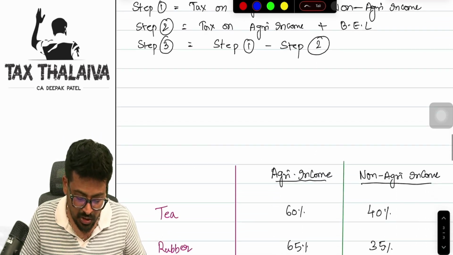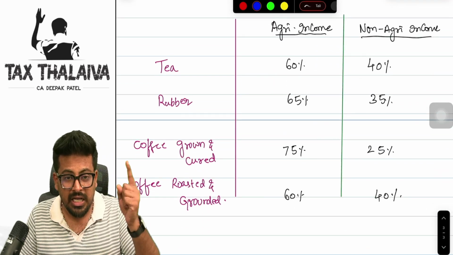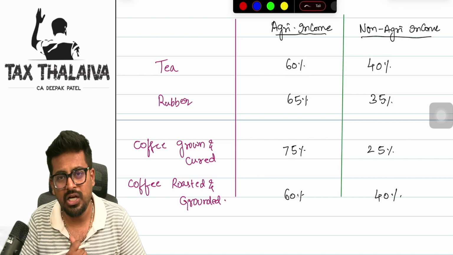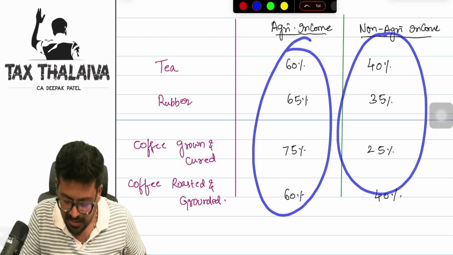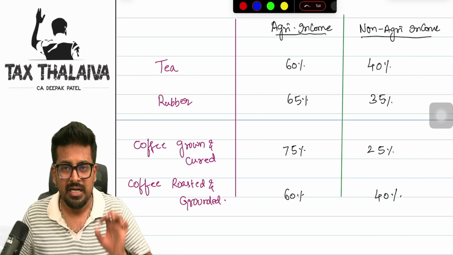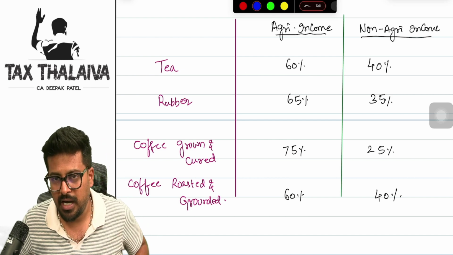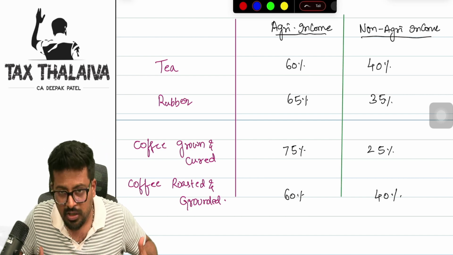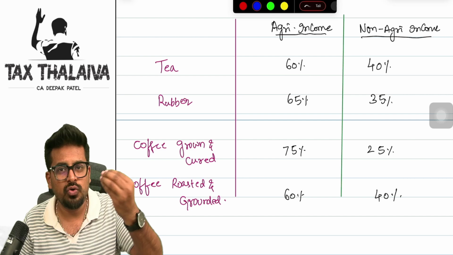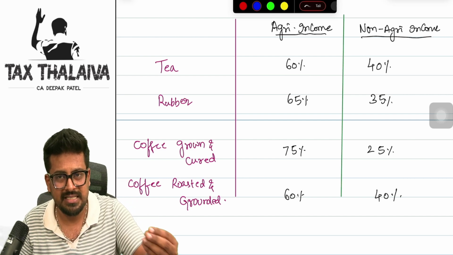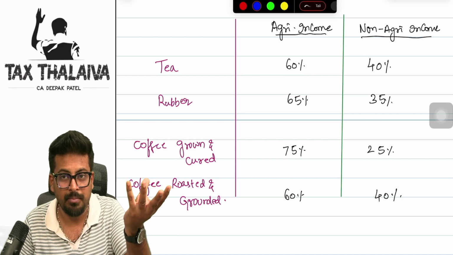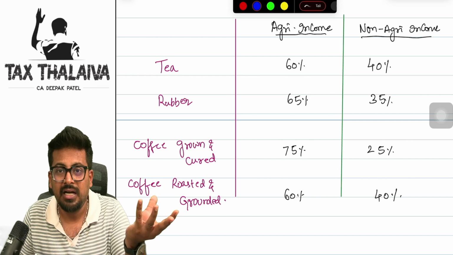Next, the last doubt which this person has is: tea, rubber, coffee, everything grows from the ground only. Then why are we again bifurcating that income into agriculture income and non-agriculture income? See, boss, tea powder, whatever is sold in the market, do you think that from the ground as it is, it comes out? No. First, what happens? First, you will sow a seed, a tea seed, or whatever. First, the plant will come. Yes, a small plant will come. Out of that, you will extract the tea powder.